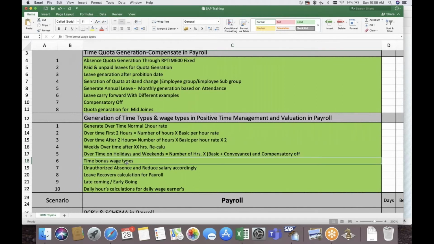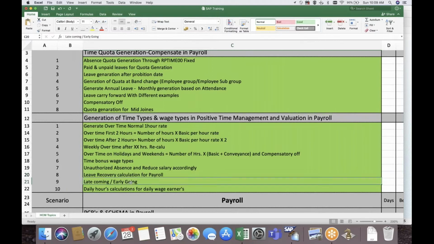Time bonus, again as I said: if an employee works continuously 3 months without any absence, the system has to generate a bonus wage type for them. Unauthorized absence is another topic, where the employee was absent on a particular day. The system has to identify those days and generate some time types for reporting to HR or reduce the salary if required. Leave recovery: if an employee utilized more leaves and left the organization, how the system has to calculate the recovery days from time evaluation to payroll.